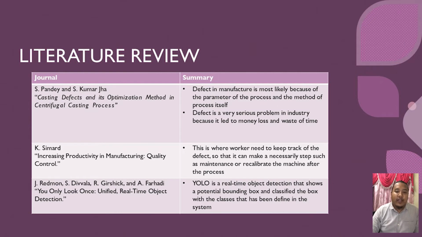The second journal is from K. Sigmat. The title of the journal is Increasing Productivity in Manufacturing, Quality Control. The summary of the journal is that workers need to keep track of the defects so that they can take necessary steps such as maintenance or recalibrating the machine after the process.